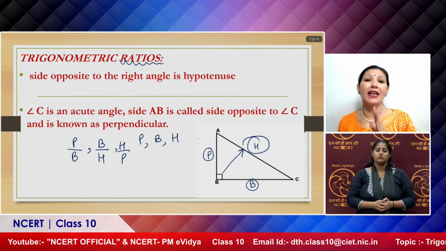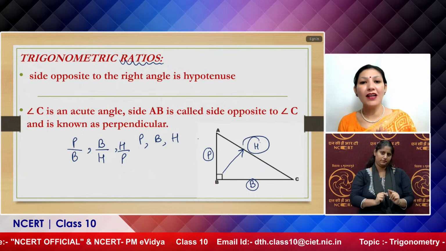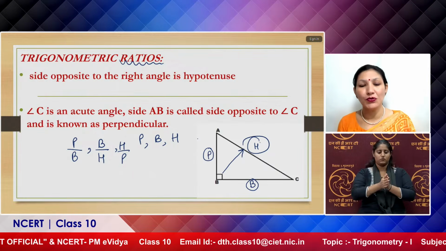So in this way, if you calculate, there are total 6 ratios.